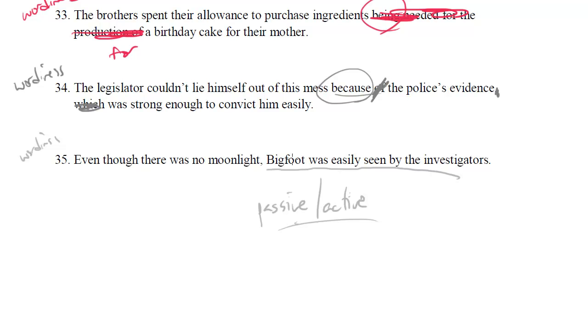We'd rather have this flipped around. We'd rather it say, even though there was no moonlight, the investigators easily saw Bigfoot. It's more of a style issue rather than a grammar issue, because there's nothing grammatically wrong with this. It's more direct and active and concise if we flip around the order of the way that sentence is put together.